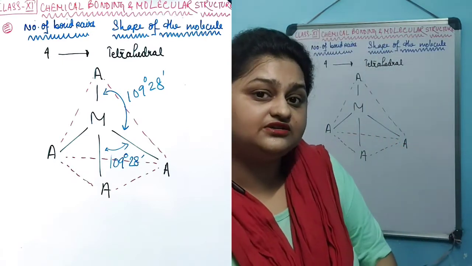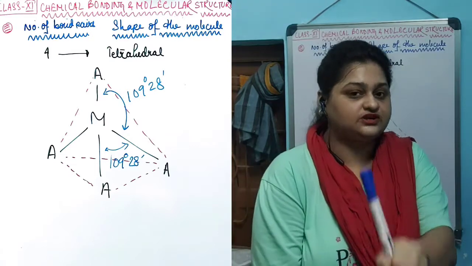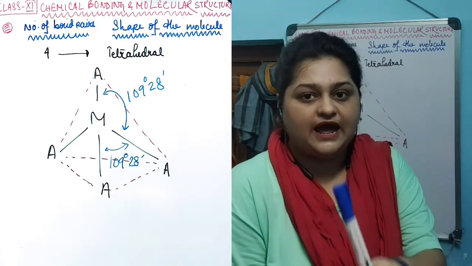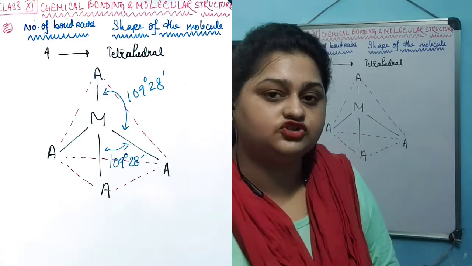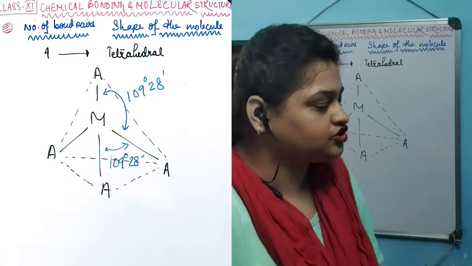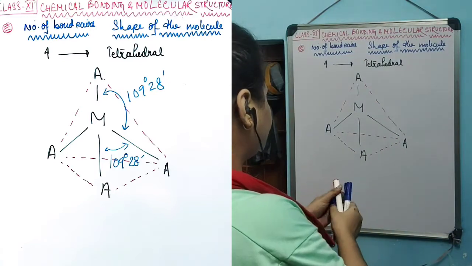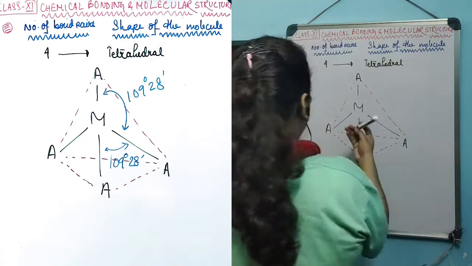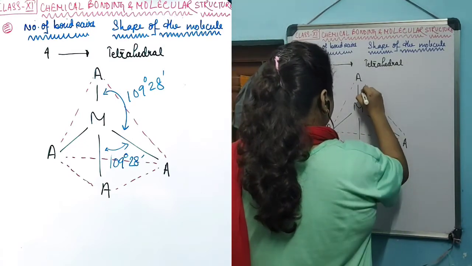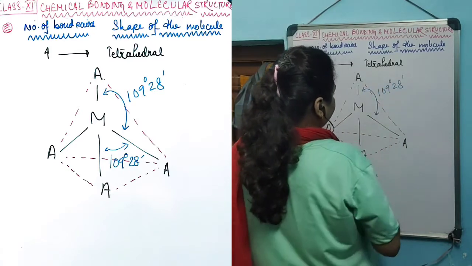So this is the tetrahedral structure. This is a 3-dimensional structure. As you can see, this structure cannot be placed on a plane, because this is not a planar structure. This is a tetrahedral structure. All of the bonds are equivalent with each other. That's why all the angles are also equivalent with each other. All the angles that are created are 109 degrees 28 minutes.